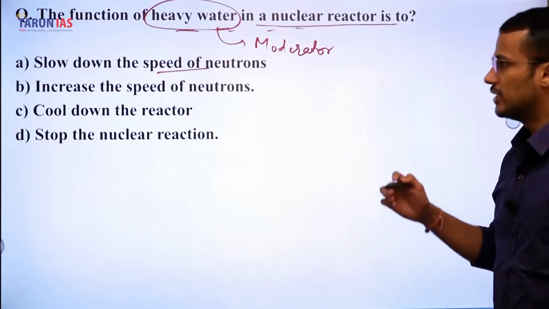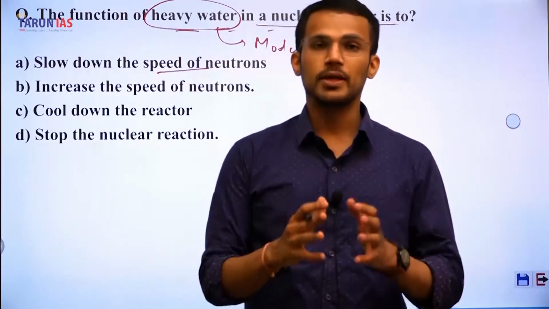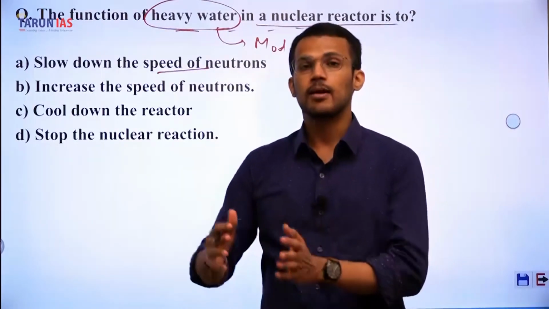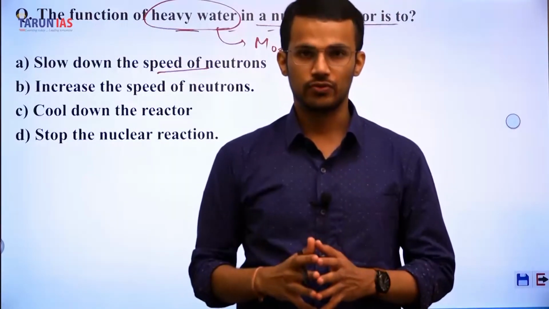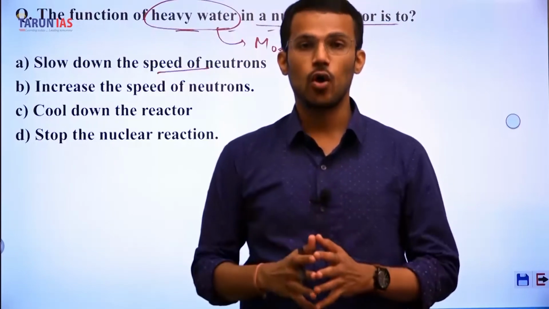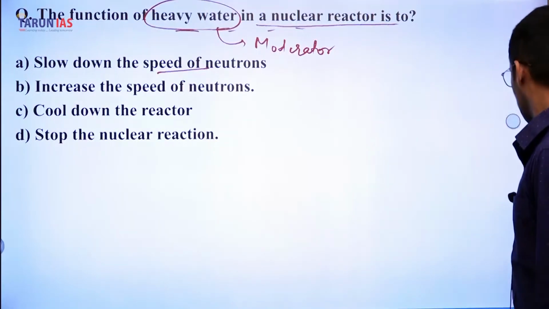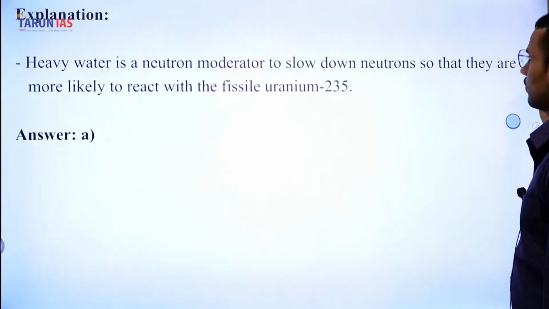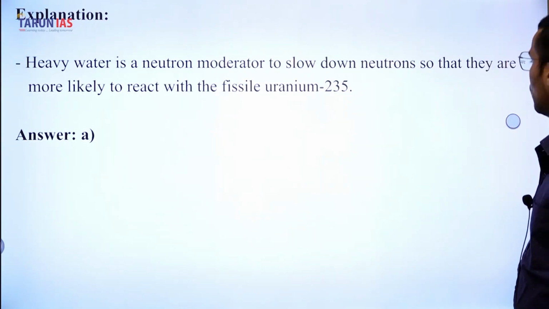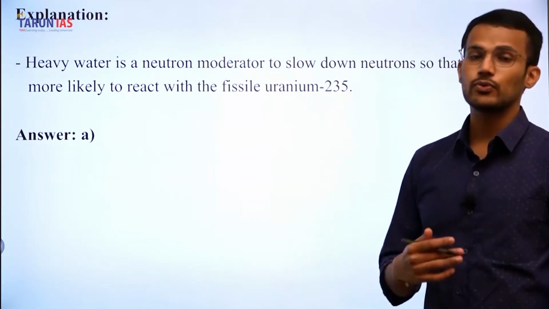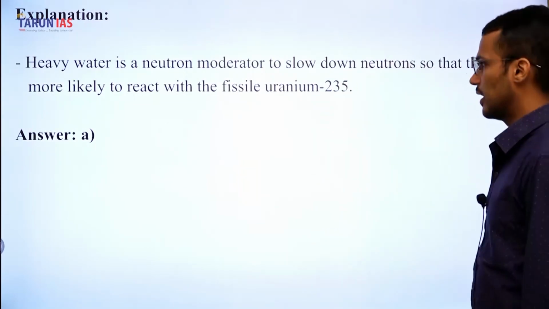If the speed of neutrons is slowed down, then we can make sure that these neutrons get bombarded against the fissile material, uranium-235, so that the nuclear reaction can occur and nuclear energy is produced. So the correct answer is A. Heavy water is a neutron moderator to slow down neutrons so that they are more likely to react with a fissile material in the form of uranium-235. Answer is A.